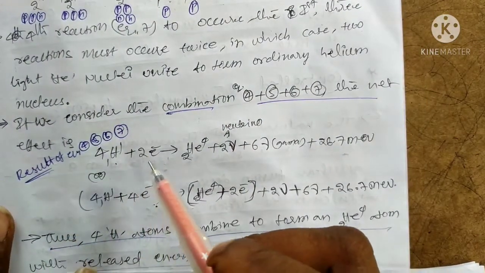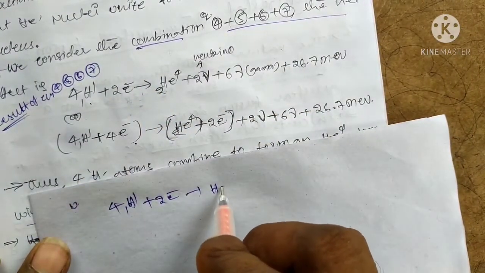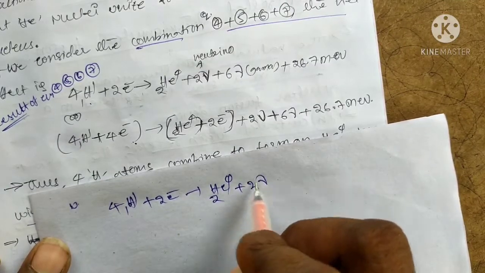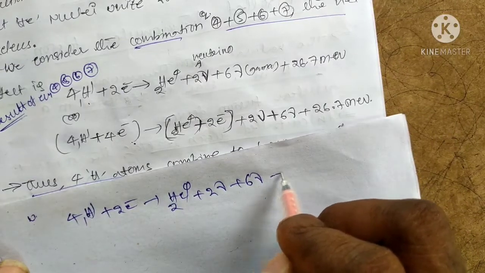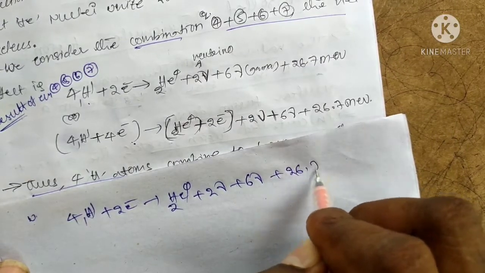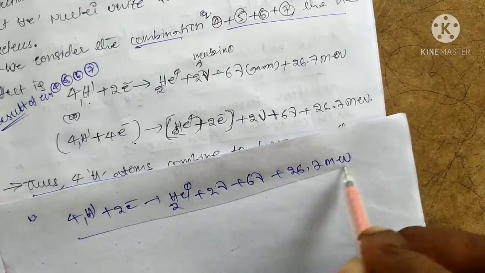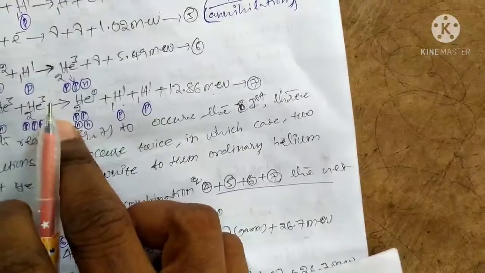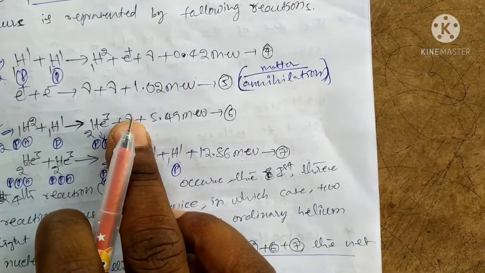Similarly 2 electrons. Okay, 2 electrons give helium-4 and also 2 neutrino plus 6 gamma particles and exhibit 26.7 mega electron volts. Finally this is the resultant equation of the above reactions, combining the equations in the nuclei.